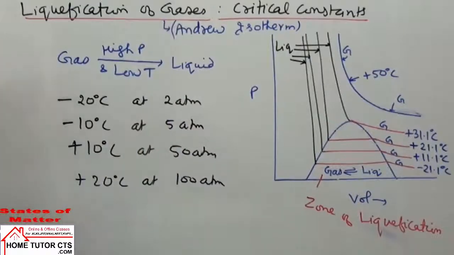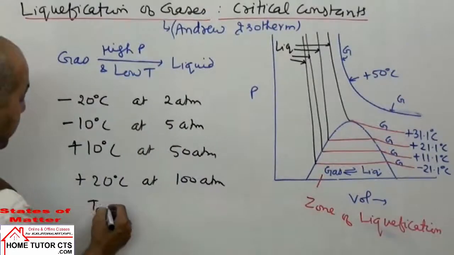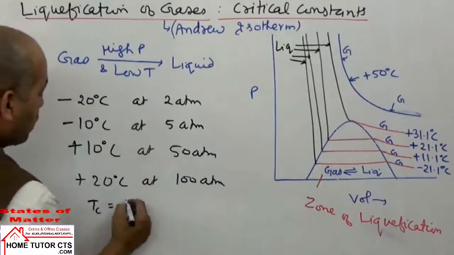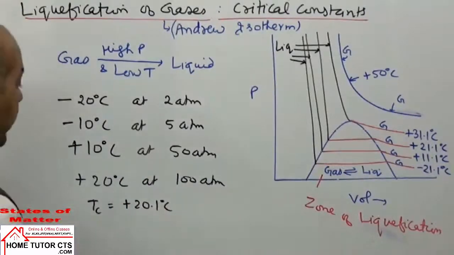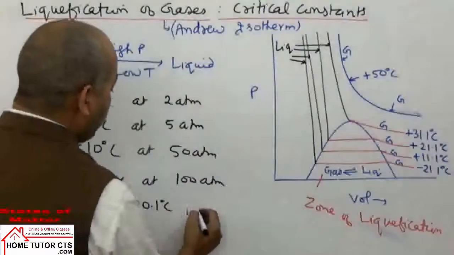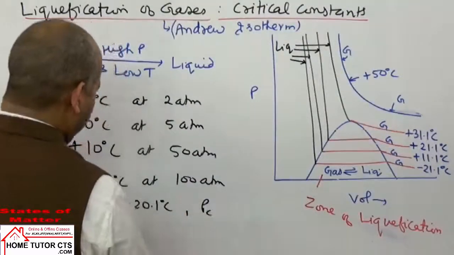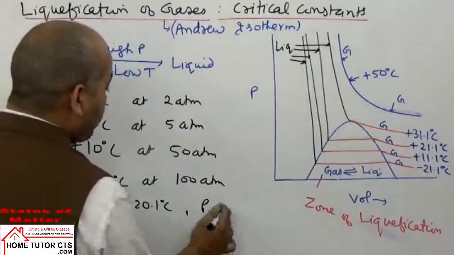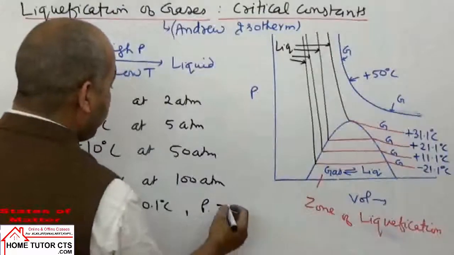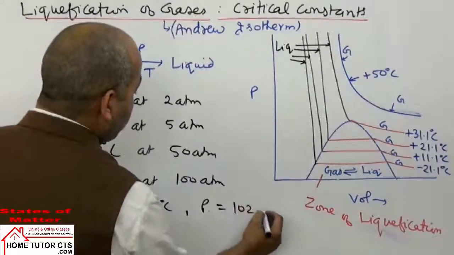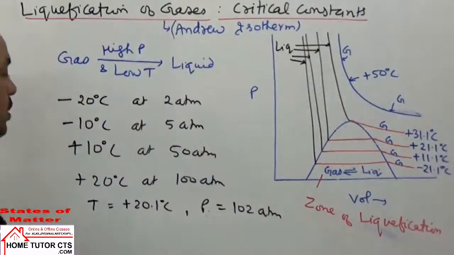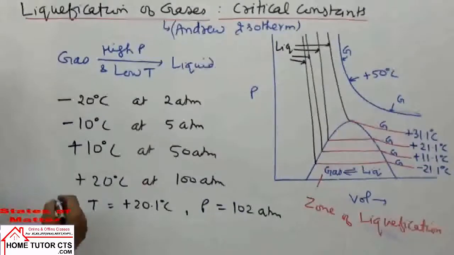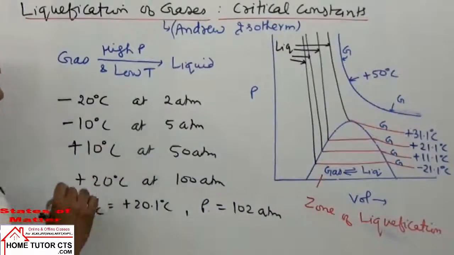Now suppose a gas has critical temperature, let us say plus 20.1 degrees Celsius, and at this temperature, the pressure required is, let us say in this case, 102 atmosphere, whatever value is given. Suppose this Tc is called critical temperature.